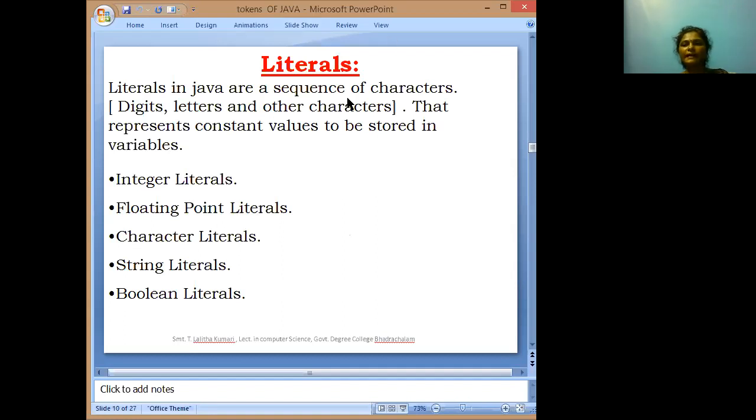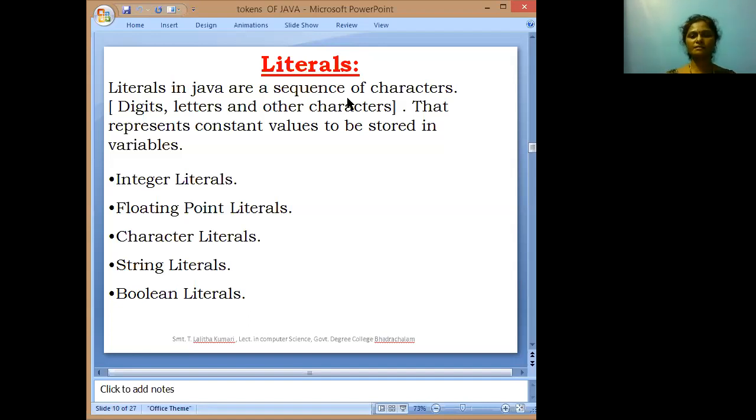Next one is the literals. Literals are nothing but a sequence of characters. These literals must be either digits, letters, and other characters. Constant values are nothing but the literals. The types of literals are integer literals, floating point literals, character literals, string literals, and boolean literals.